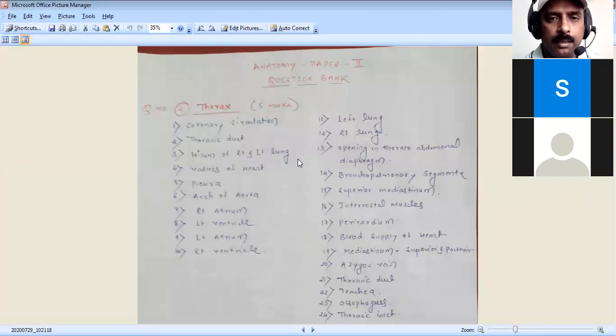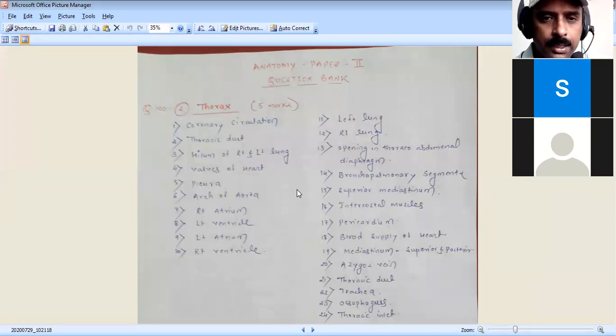Okay. In the total right and left lung, you have to tell the root, hilum, and pulmonary ligament; it is asked, so you have to write it. Next, the fourth question, which is commonly asked: valves of the heart. You should also know about this in physiology.